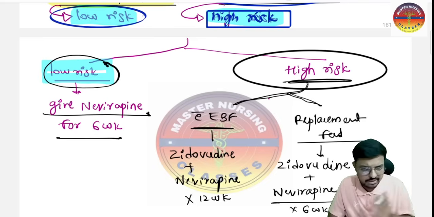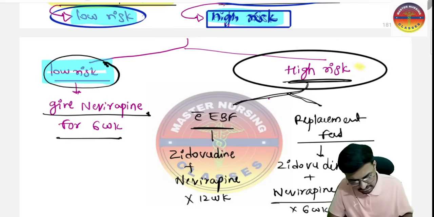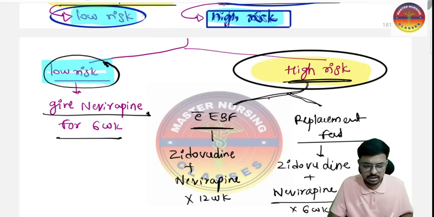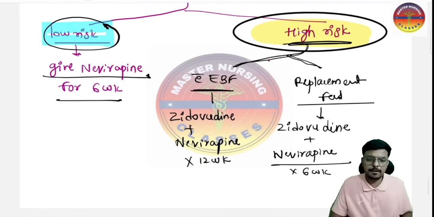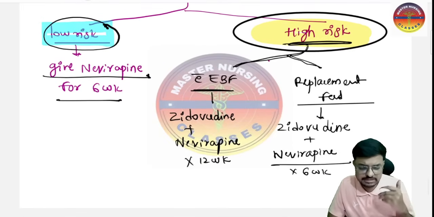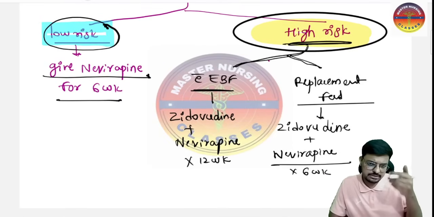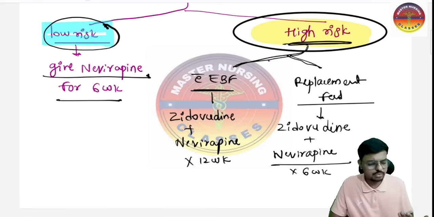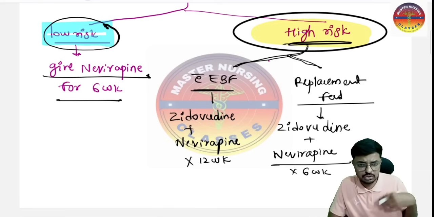If in case high risk, means more than 1000 copies of the viral load is there for the 1 ml of the blood, so that is considered as the high risk of the transmission from the mother to the baby. So in this particular time, it is based on whether the baby is taking the breast milk or whether the baby is on the replacement feed. So based on this one, we are going to give the medication.